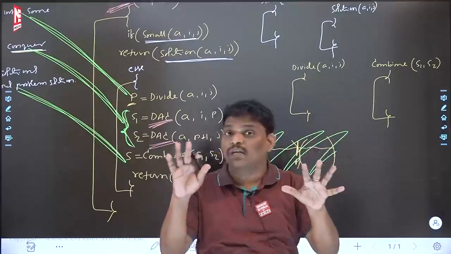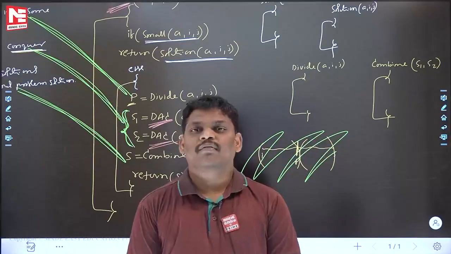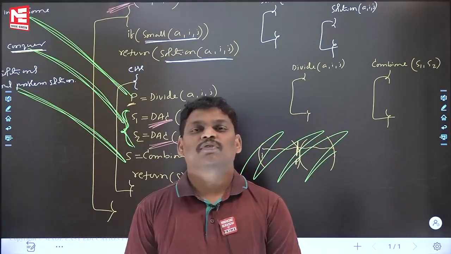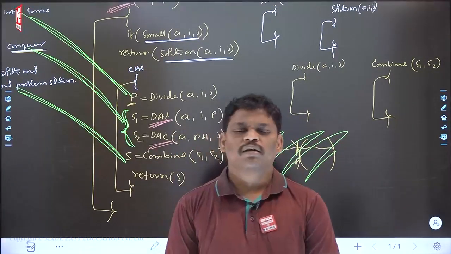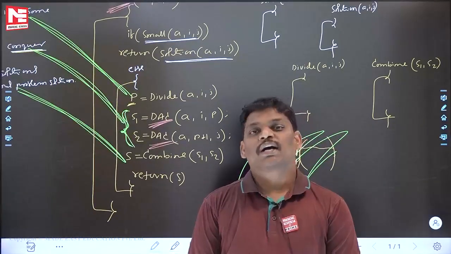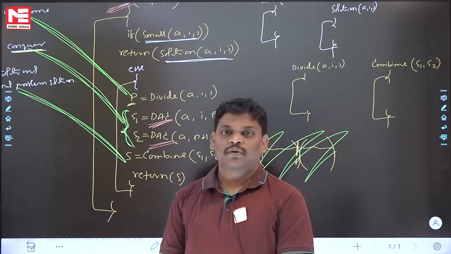I am thinking that you got a little bit of what is the meaning of divide and conquer. Can you help me now? Divide and conquer, what is the meaning? Just check first of all, small or big. Small, nothing to do. Return the solution. Big, then first step, divide. Next conquer. Next combine. You got some rough idea.